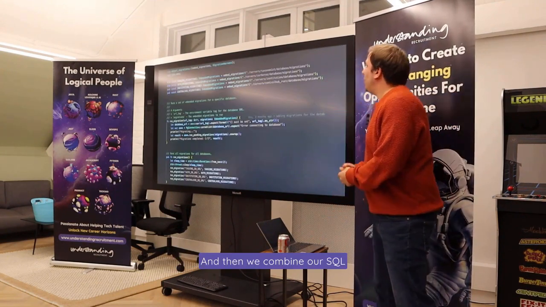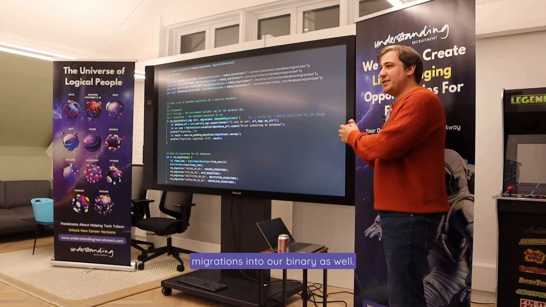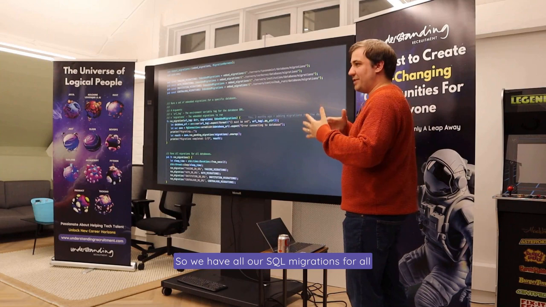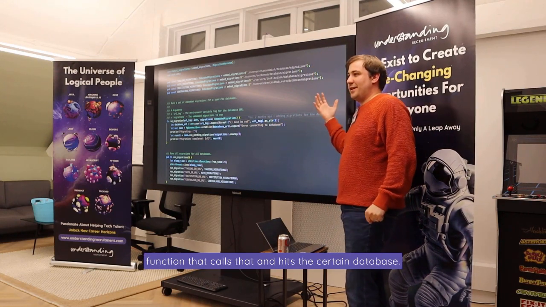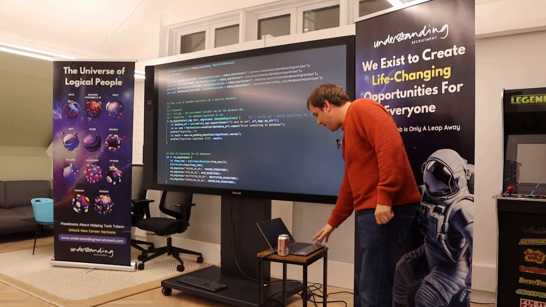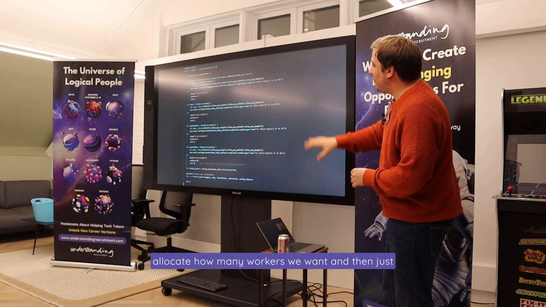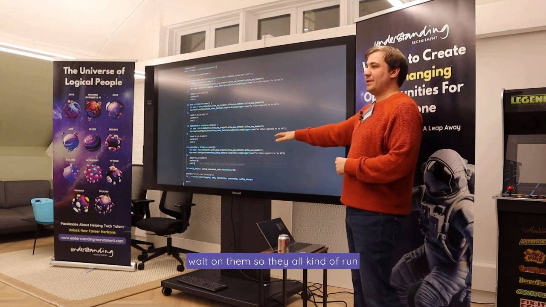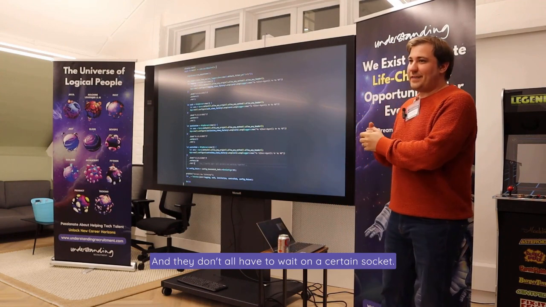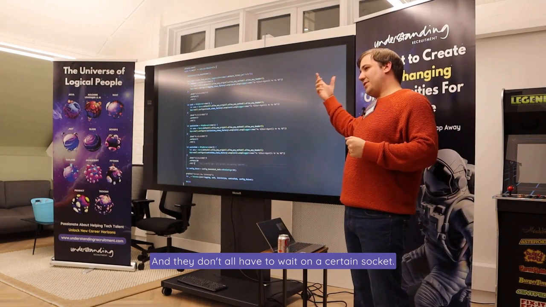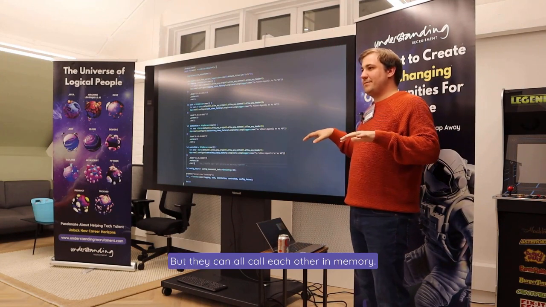And then we combine our SQL migrations into our binary as well. So we have all our SQL migrations for all our servers combined in there. And we have a function that calls that and hits the certain database. And then we can combine all our servers and allocate how many workers we want and then just wait on them. So they all run, and they all call each other in memory. They don't all have to wait on a certain socket. You can just have one there, but they can all call each other in memory.